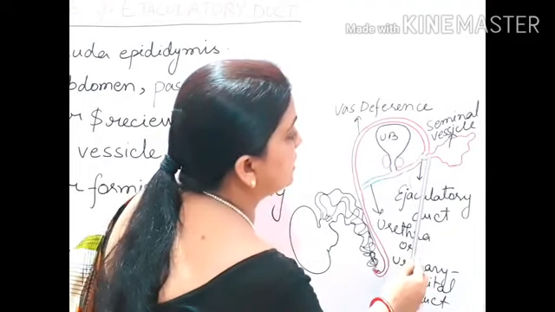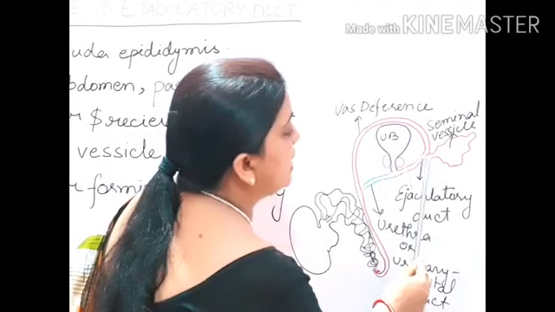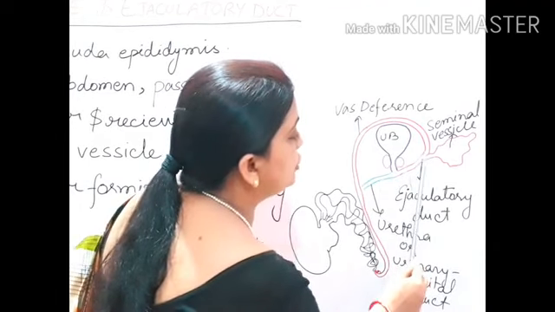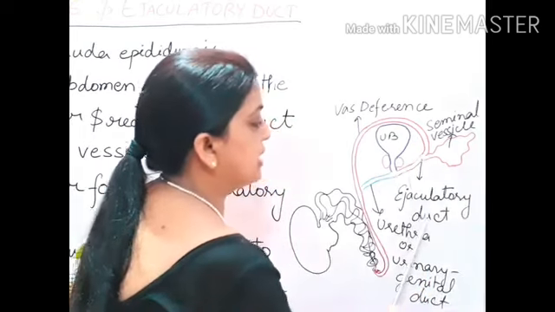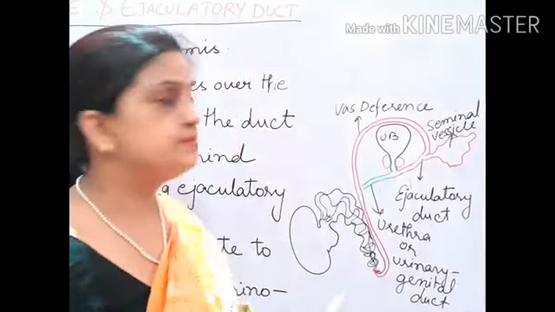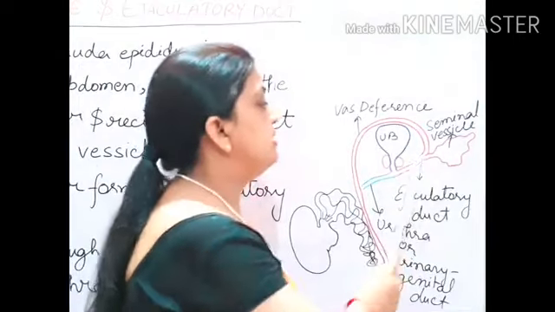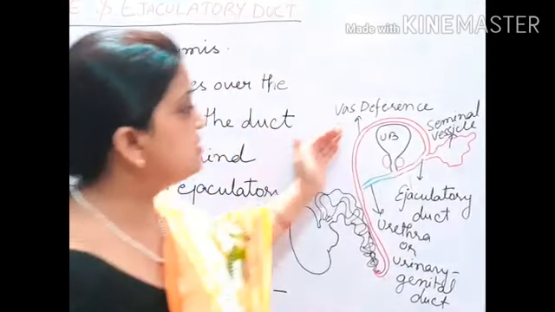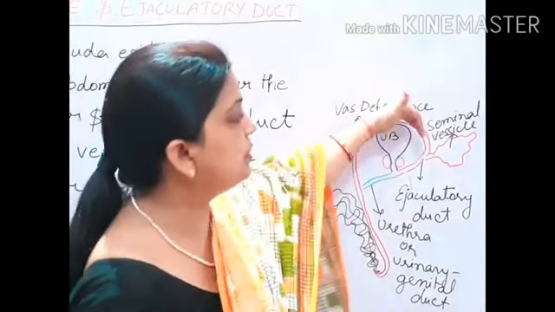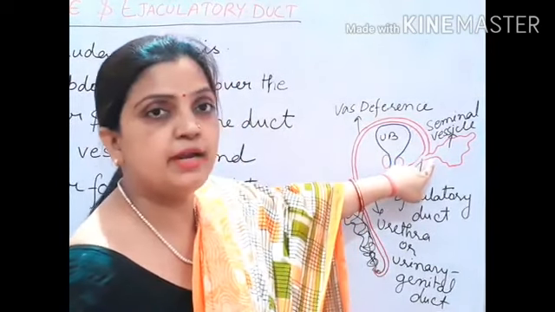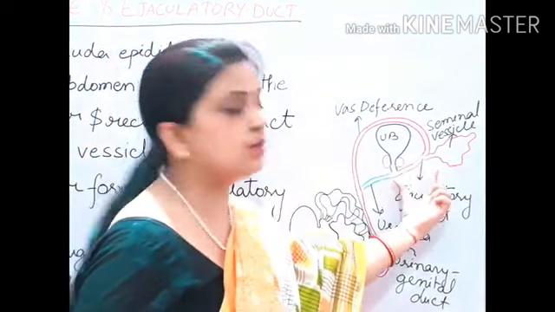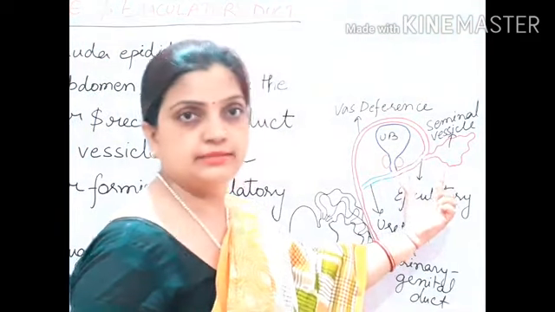These two ducts meet at a point and they form a short tube, a short duct, and this duct is called the ejaculatory duct. That is, the vas deferens passing over the urinary bladder and joining with the duct of the seminal vesicle forms a short ejaculatory duct.